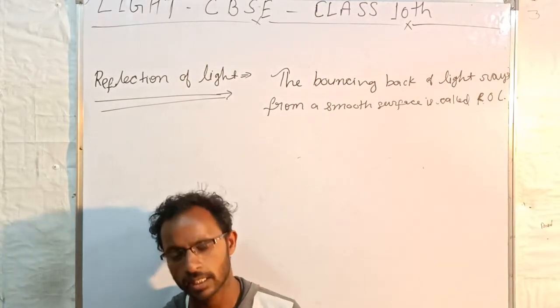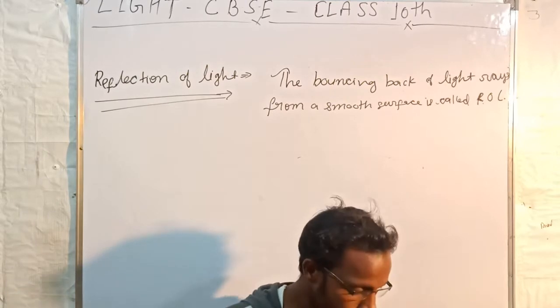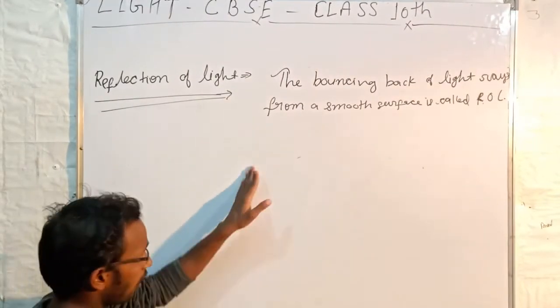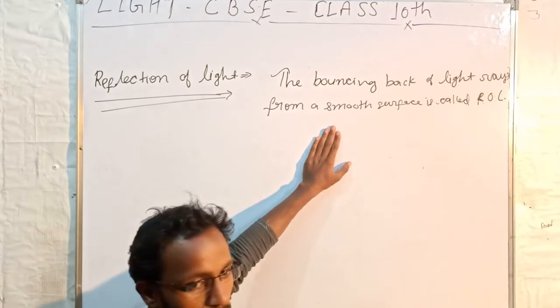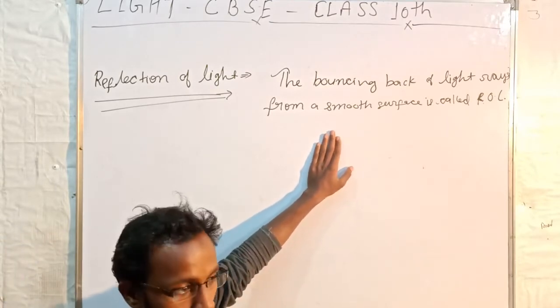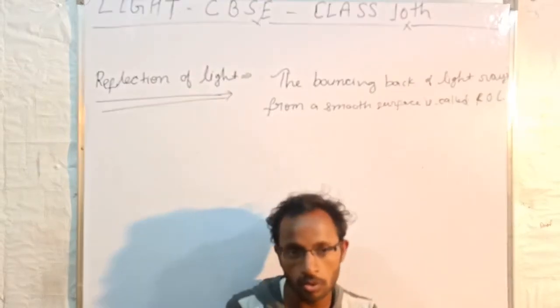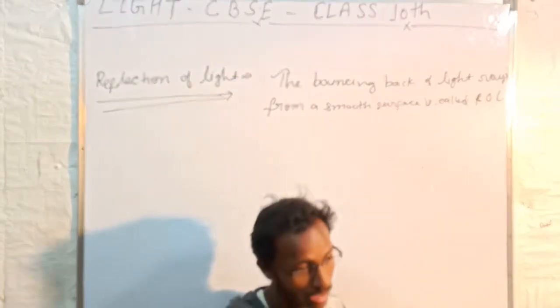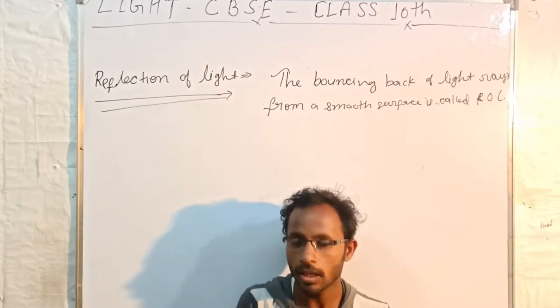Nearly every object reflects light rays. Objects that can reflect light rays are called reflectors, and another name for a reflector is mirror.